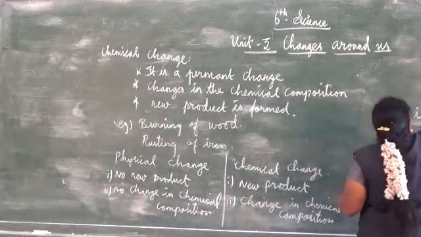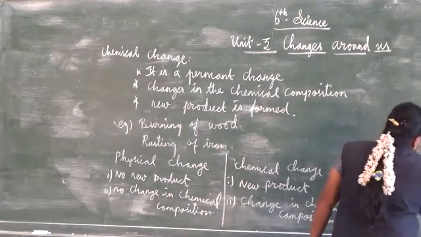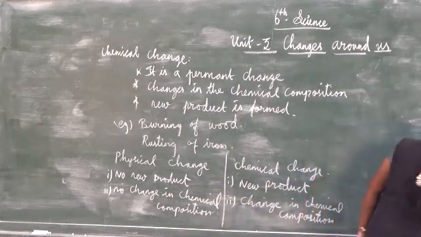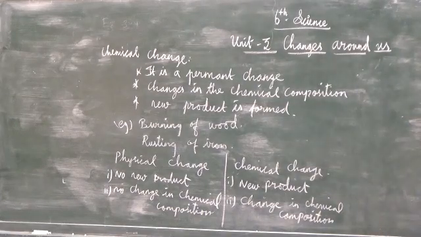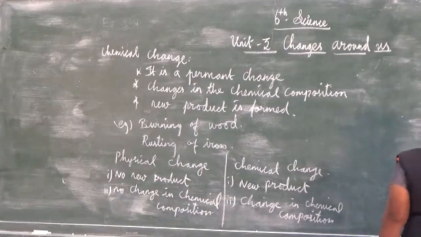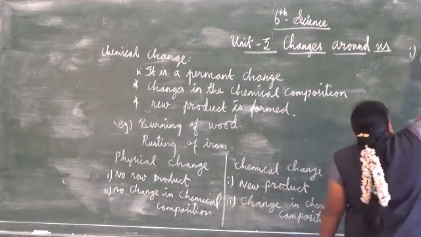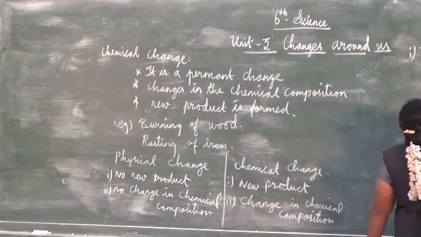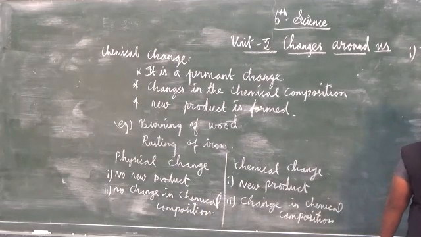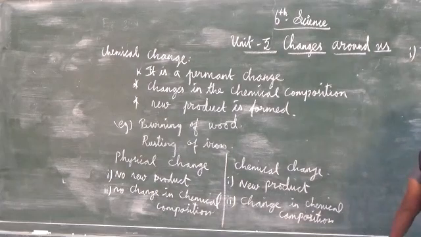What is the next difference? Physical change is a temporary change, but chemical change is what? It's a permanent change. What is the next difference between physical and chemical changes? First, it is a temporary change. It is permanent.